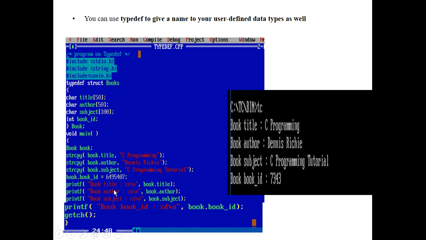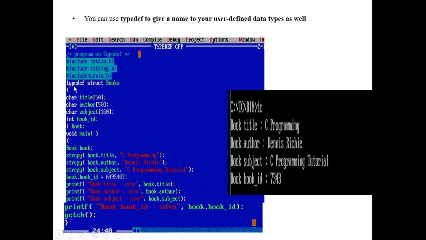Next, I am just printing those members onto my output screen, along with the C programming tutorial and the book ID. So this is a simple program showing how we can use Typedef in C programming language.